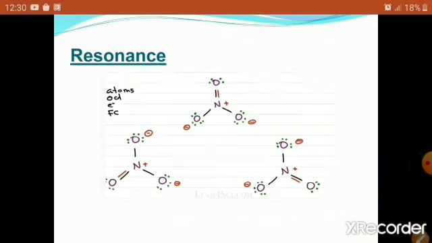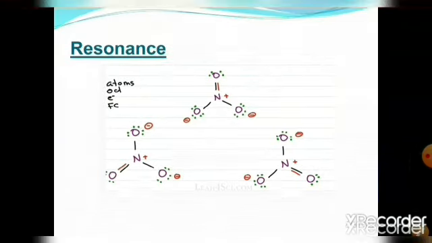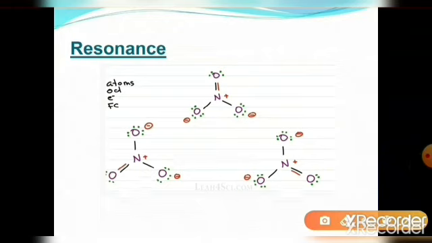So how is this possible? And in your exams, if there are 3 possible structures, how do you know which structure is correct? The answer is resonance. So what exactly is resonance? Resonance is how electrons move back and forth, the movement of electrons from one atom to another atom in the same structure. In resonance we use curved arrows. The movement of these curved arrows shows the movement of electrons.